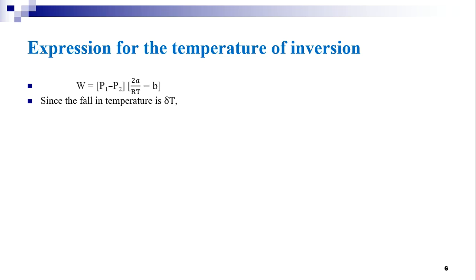Since the fall in temperature is delta T, the work done W is equal to J into H, an expression written from the enthalpy concept. Therefore, W is equal to J into M into Cp into delta T, where M is the gram molecular weight of the gas, Cp is the specific heat at constant pressure, and delta T is the change in temperature or fall in temperature.